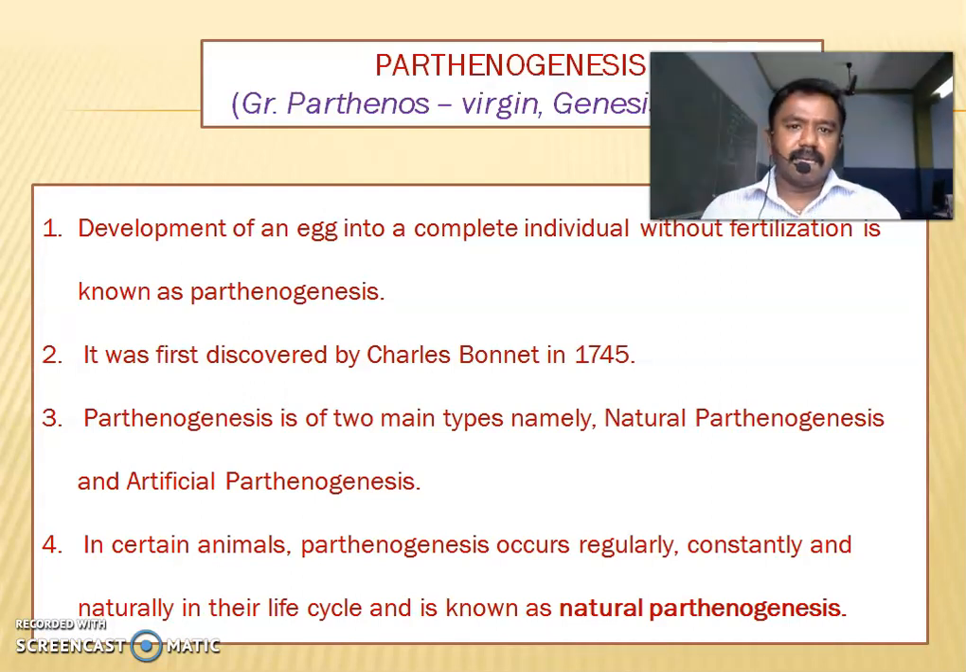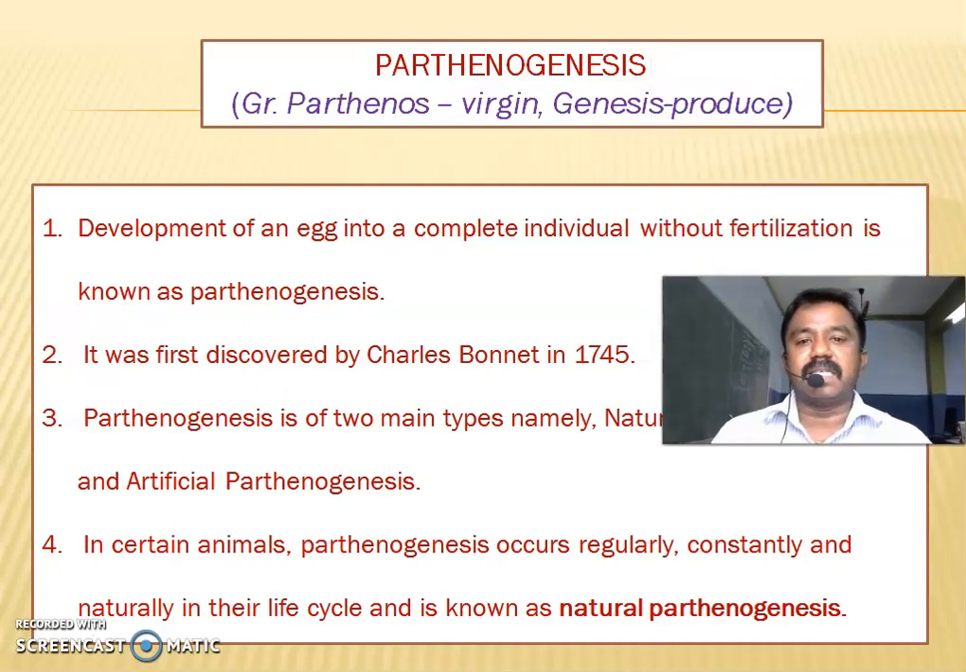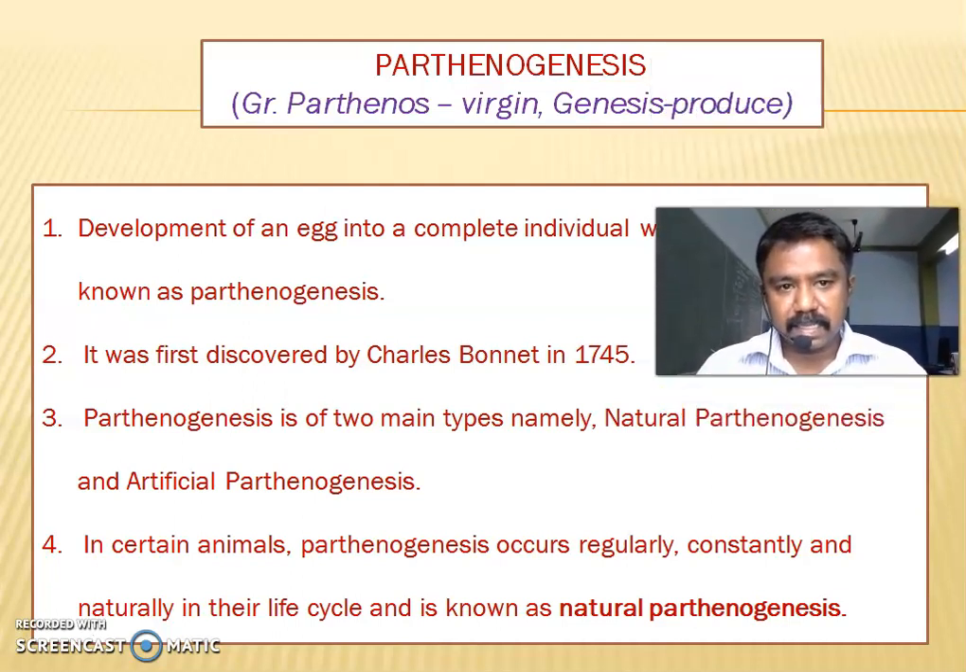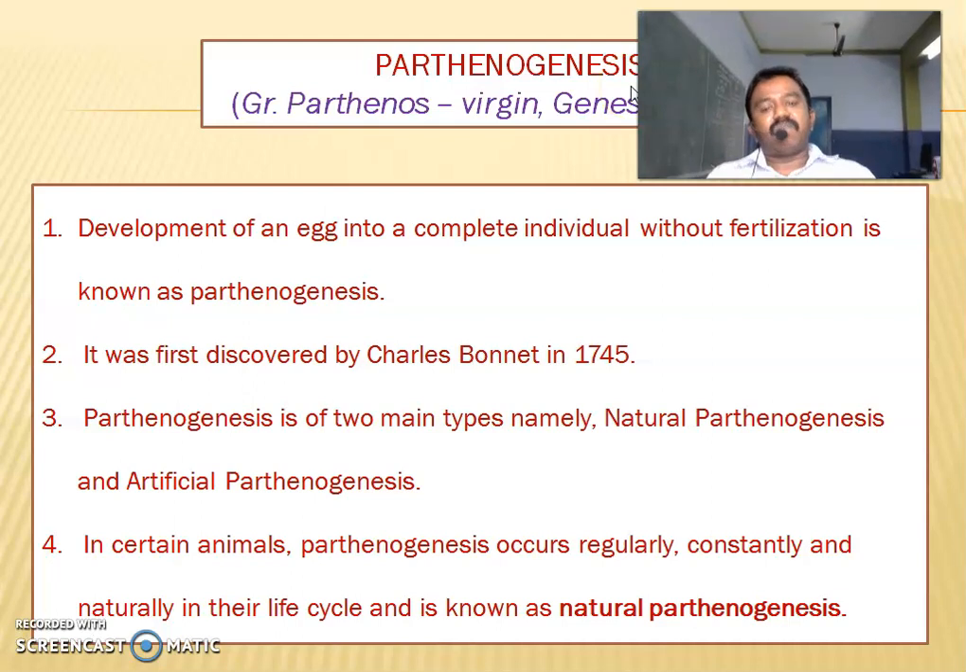Next, we will discuss parthenogenesis. In Greek, partheno means virgin, and genesis means production. The word is derived from Greek. Development of an egg into a complete individual without fertilization is known as parthenogenesis. What is called parthenogenesis?